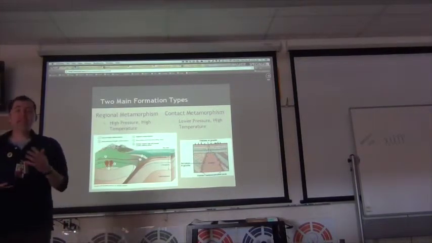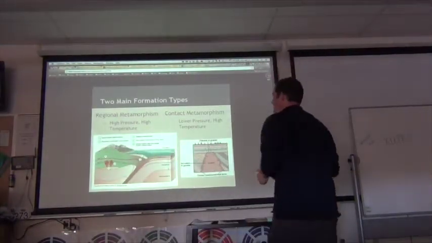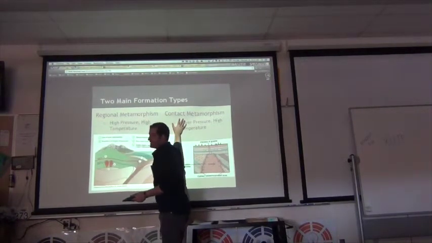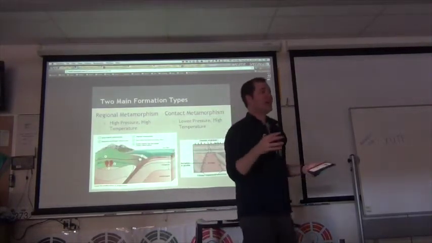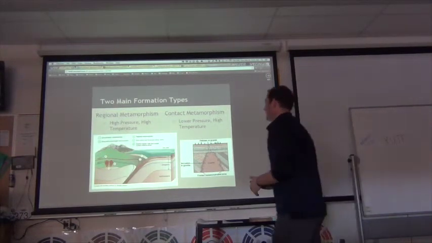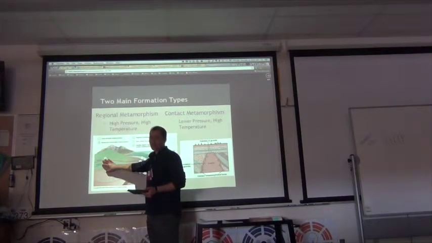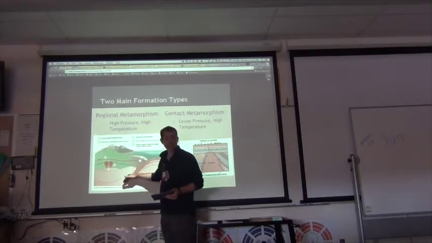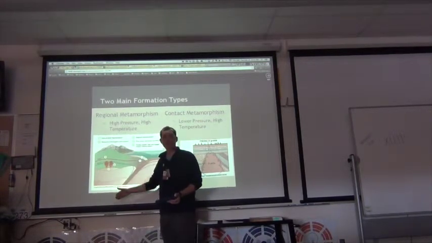Okay, so we have two main ways that we can make metamorphic rocks. We have regional metamorphism and we have contact metamorphism. Regional is where we have high pressures and high temperatures across the whole region, a whole bunch of rocks. That usually happens underneath mountains, or at places where we're pushing plate tectonics, which is what our next unit is on.